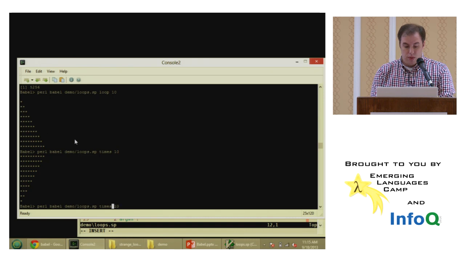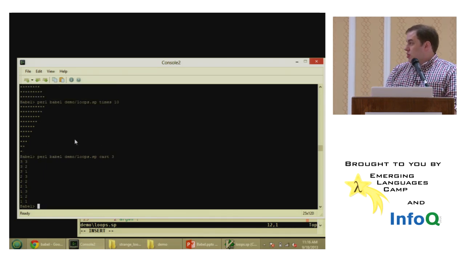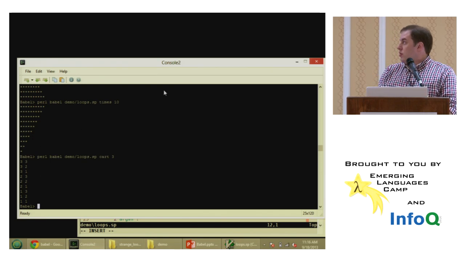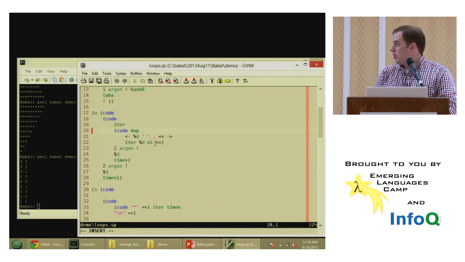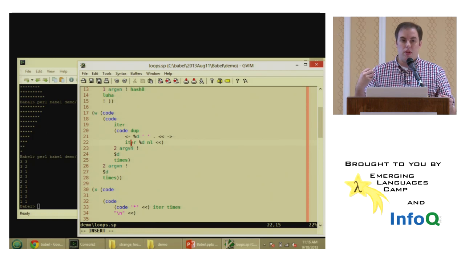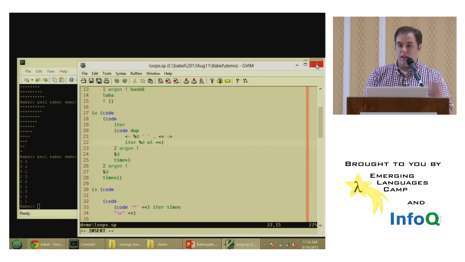Okay, and then I'll just quickly demo the Cartesian product, and this one I'm going to turn down from 10 to 3 because you get the square. And this just illustrates we get 3 3, 3 2, 3 1, 2 3, 2 2, 2 1, and so on and so forth. And that's just implemented using this nice little operator here. Let's see if I can show it. This iter operator. What the iter operator does is it pulls whatever current iteration count I'm on so that you have access to that. Which is better, I think, than the C for loop where you have to manually track it.